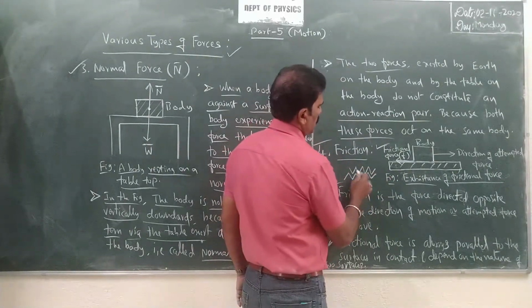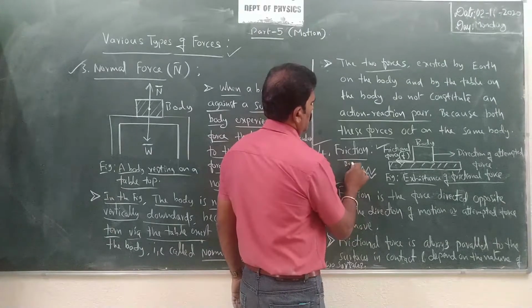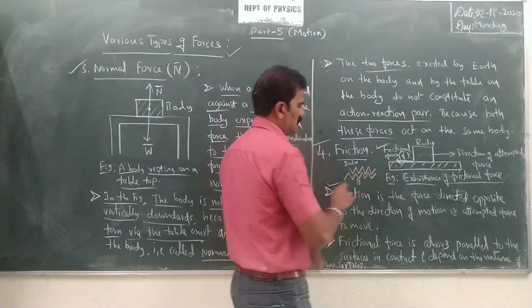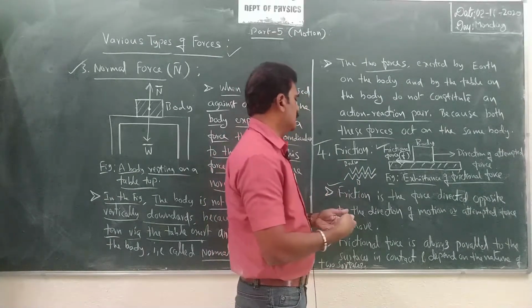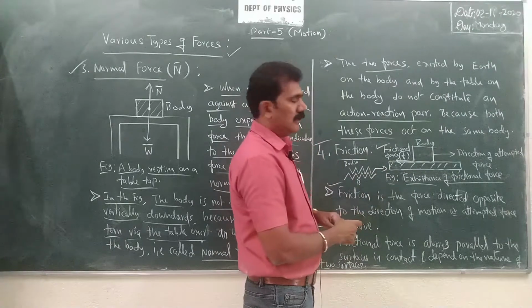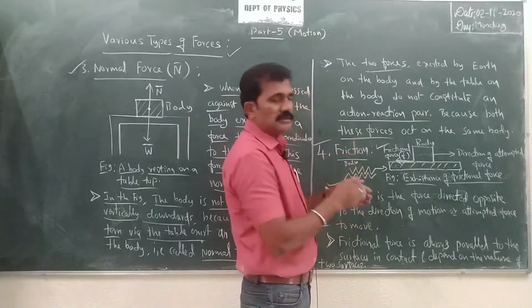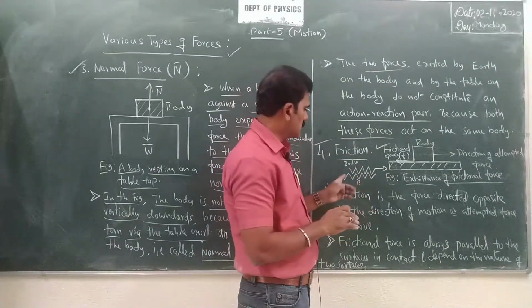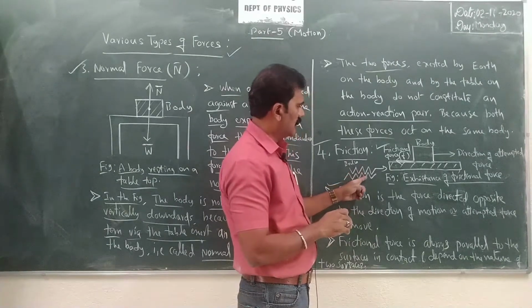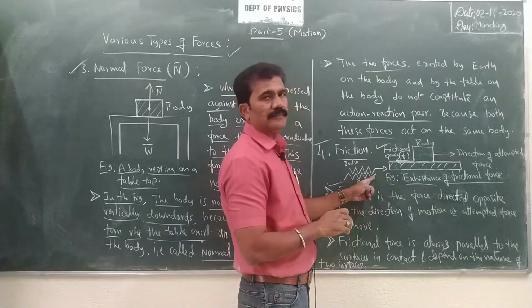This is the bottom surface, this is the body over it. So they are interlocked. The surfaces are interlocked in such a way that they are at rest. The moment you move the body, this interlocking between the surface atoms, in fact these valleys and hills, they are actually called hills and valleys alternately.